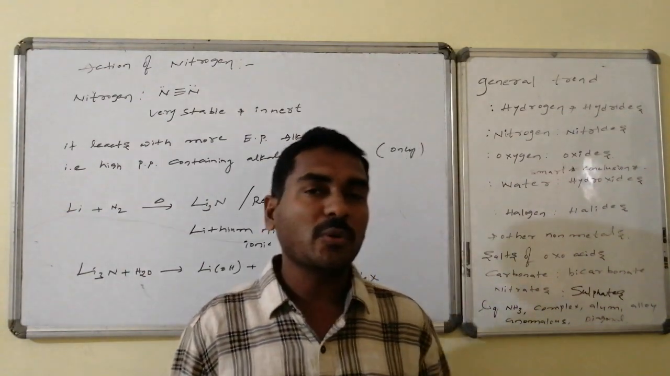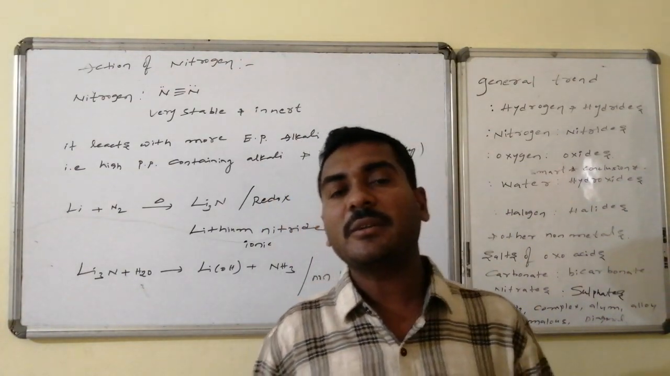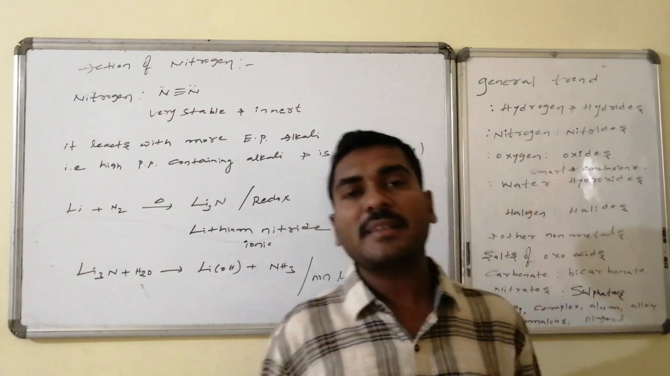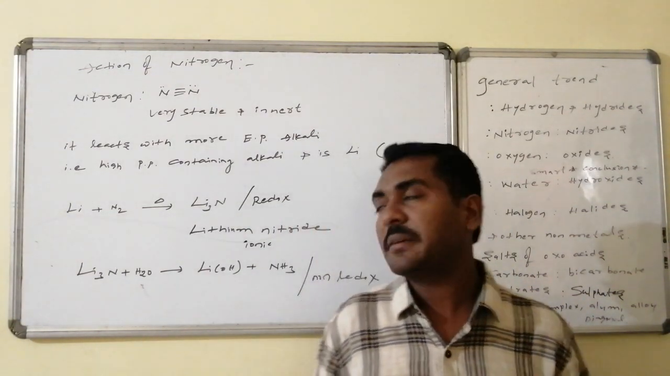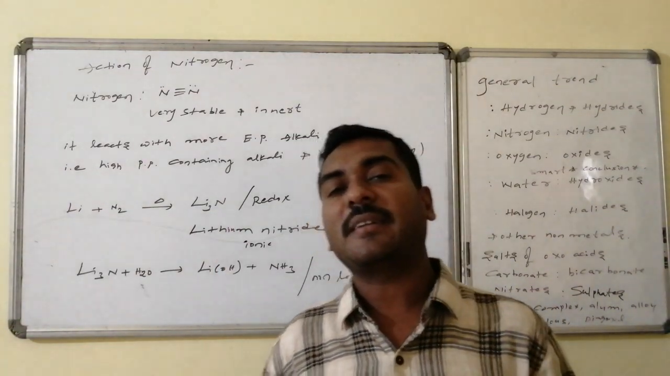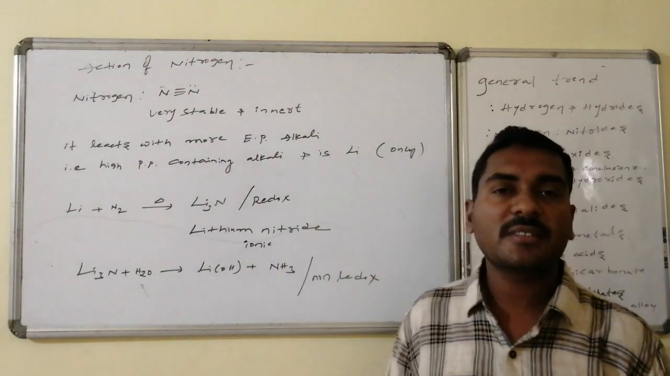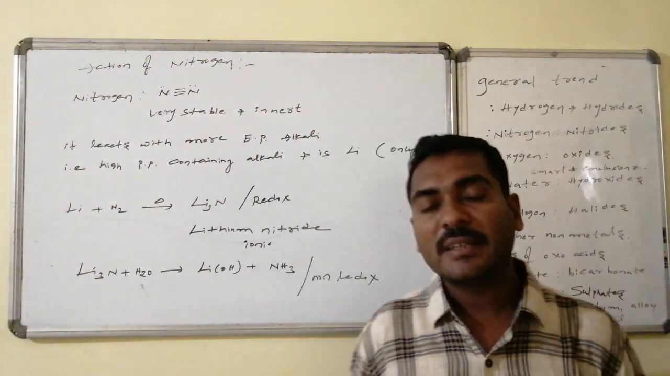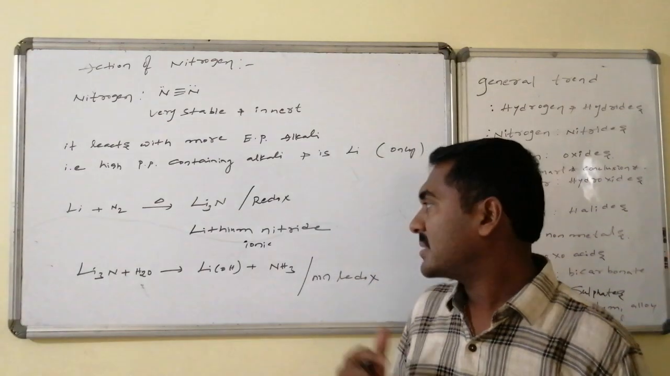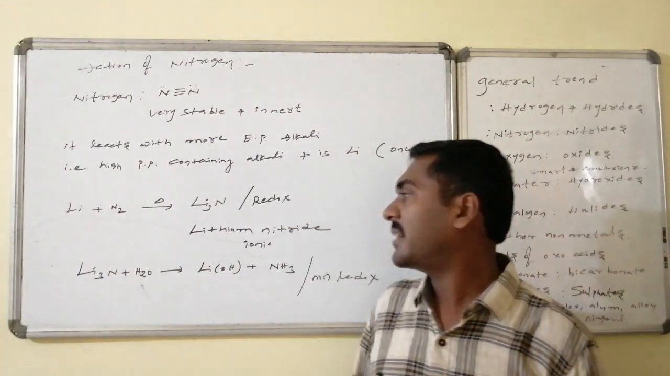The only reactive species eligible to react with nitrogen and produce new compounds is lithium, because lithium has a relatively higher polarization power. Therefore lithium reacts with nitrogen at high temperature to form the nitride, lithium nitride. In lithium nitride, lithium has a positive charge and nitrogen has 3 units of negative charge. This formation is an example of a redox reaction. This is an ionic substance, lithium nitride.